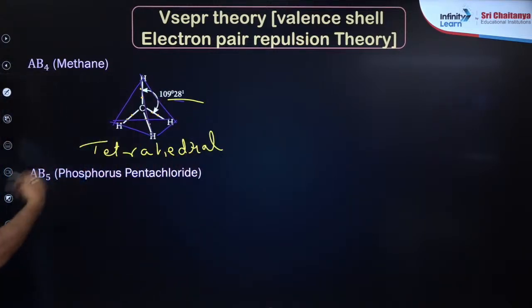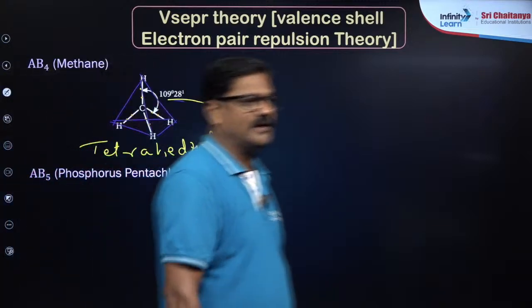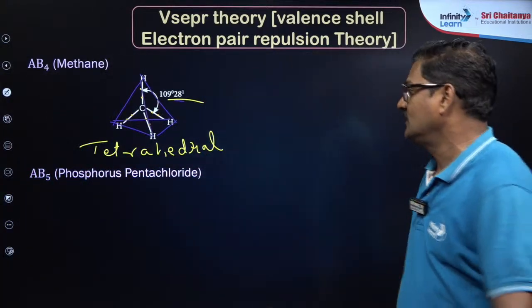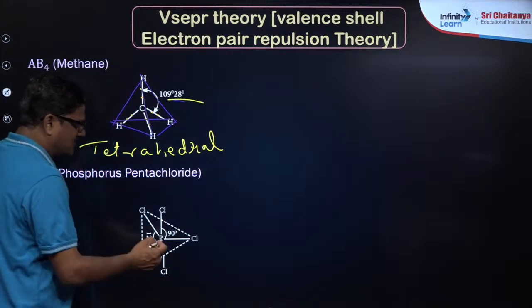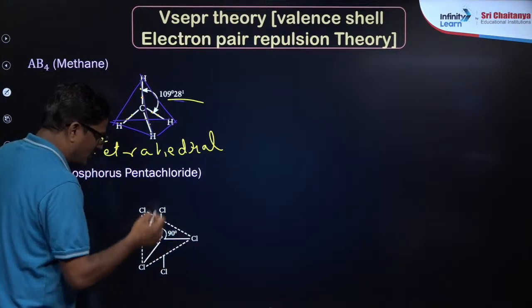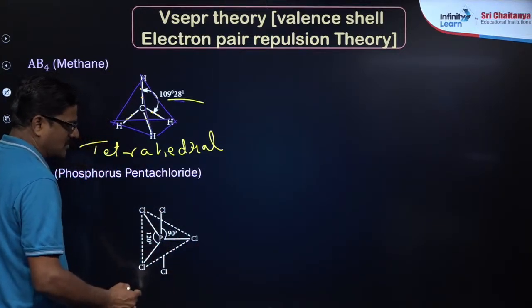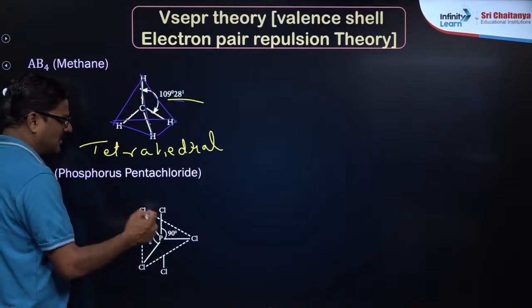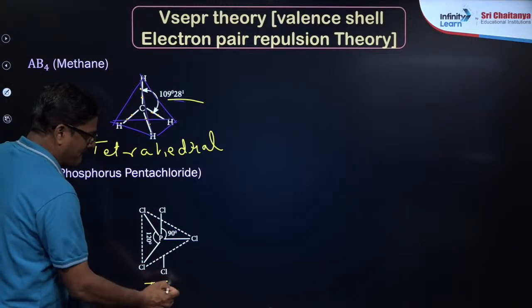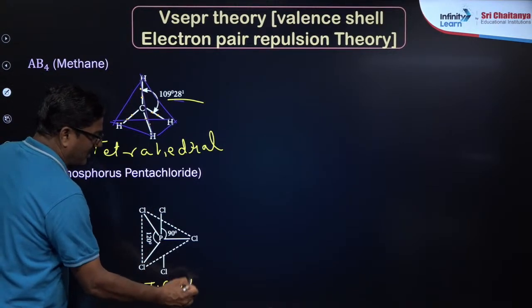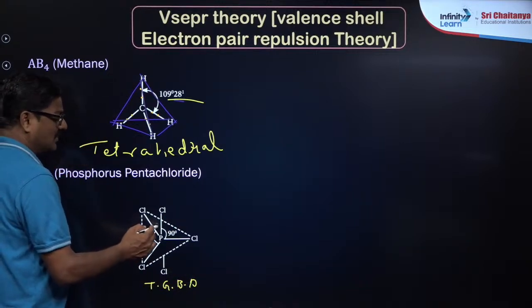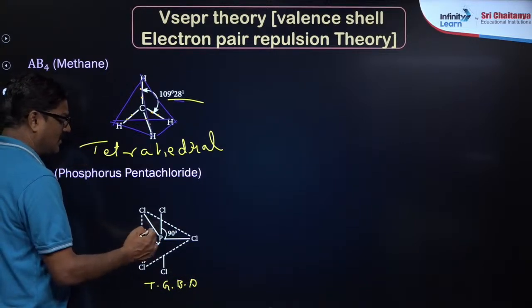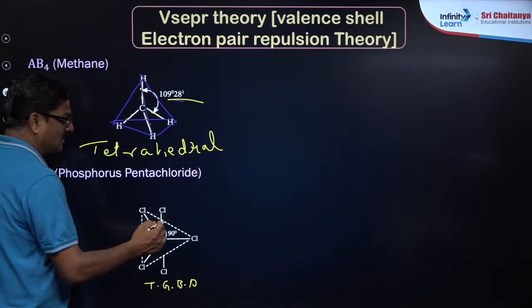It's a famous tetrahedral angle, and the shape is going to be tetrahedral. And AB5, phosphorus pentachloride. So in this phosphorus pentachloride, phosphorus is the central atom, with chlorine, chlorine, chlorine, so 5 bond pairs of electrons. In this you can see a trigonal bipyramidal shape.